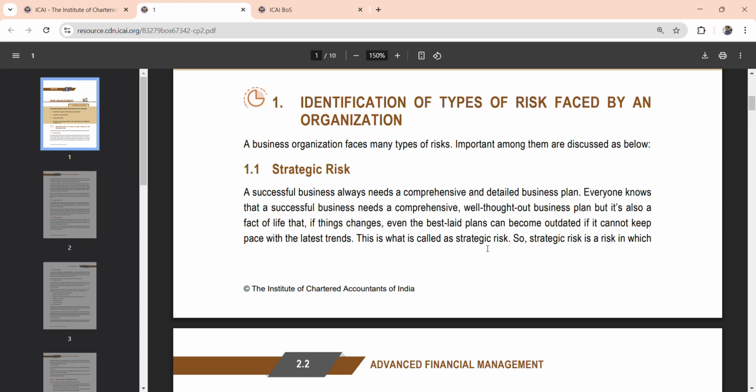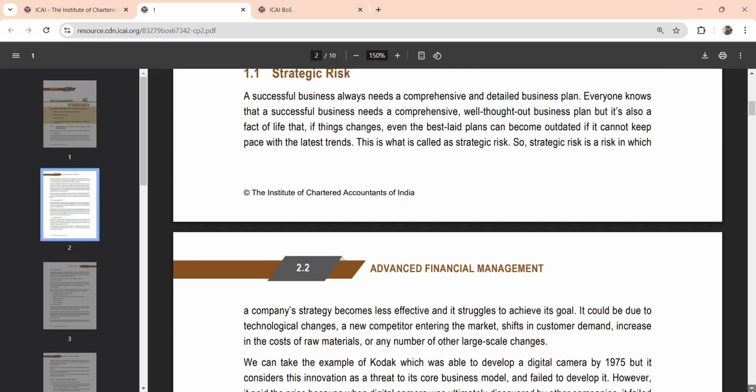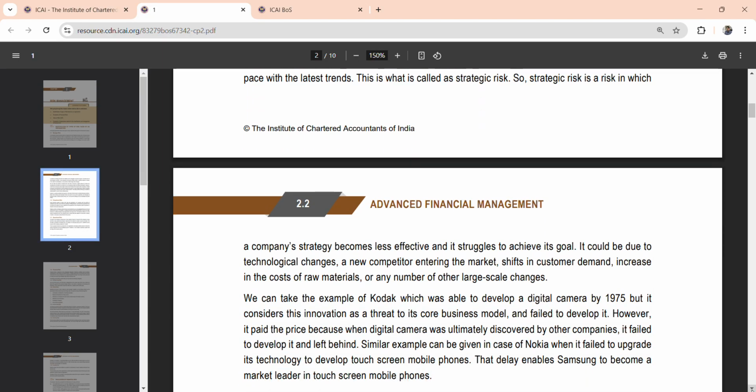Even the best laid out plans become outdated if they cannot keep pace with the latest trends. So this is called strategic risk, because strategic risk is a risk in which a company's strategy becomes less effective. This is very important, because this will be there on the examiner's answer key. That is, a company's strategy becomes less effective and it struggles to achieve its goal.